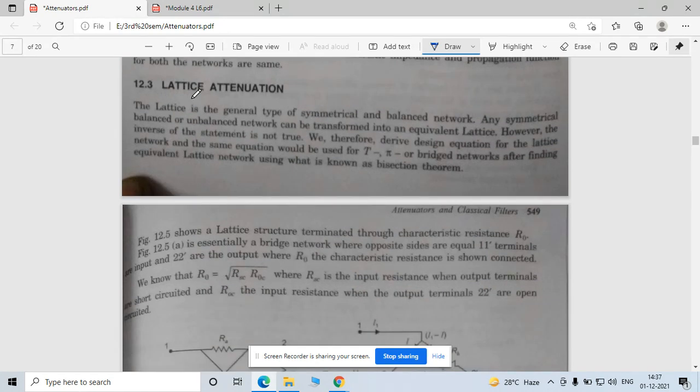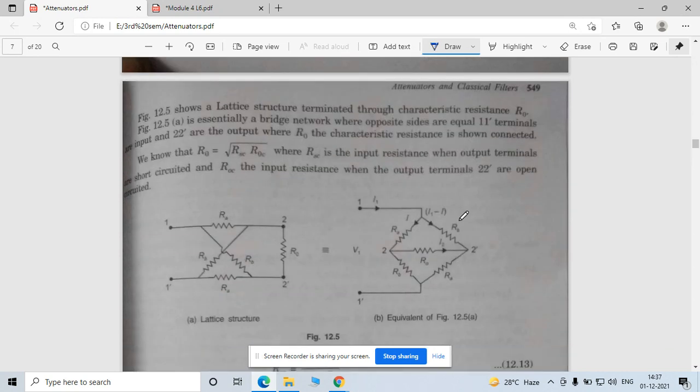Now this is a lattice attenuator. Lattice attenuator, the basic circuit is just like that. Okay, this circuit I already explained, what is the condition for symmetricity and reciprocity for this balanced lattice network, right? Now, generally, this is a symmetrical and balanced network. So this upper impedance, this is RA, which is equal to this RA, and this is your RB, which is equal to this RB, right?